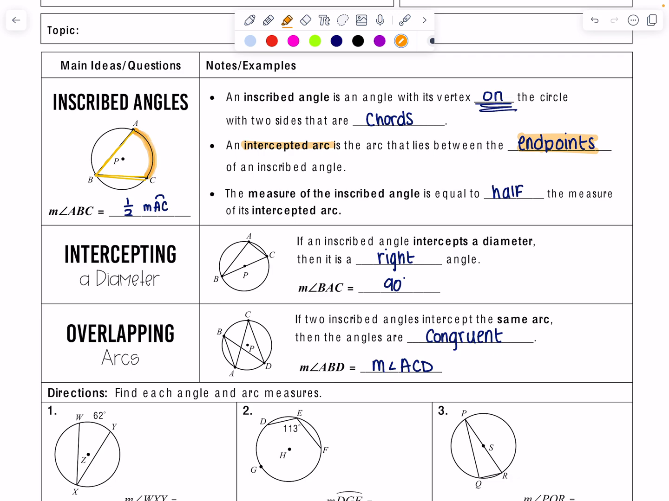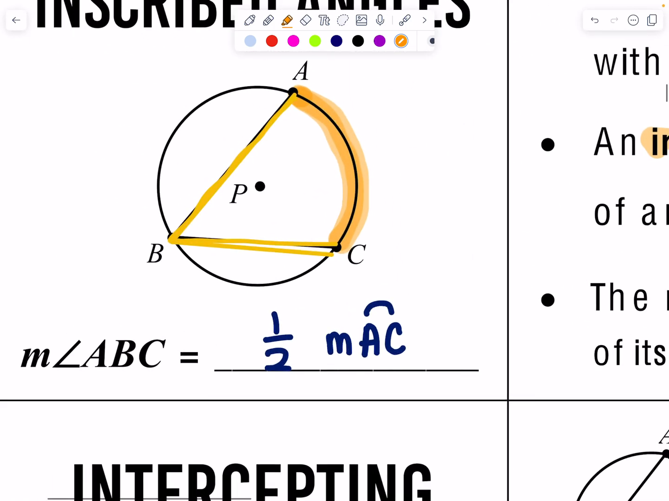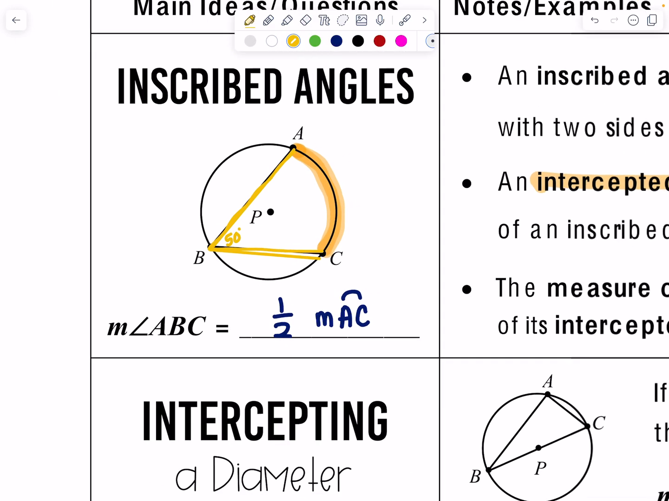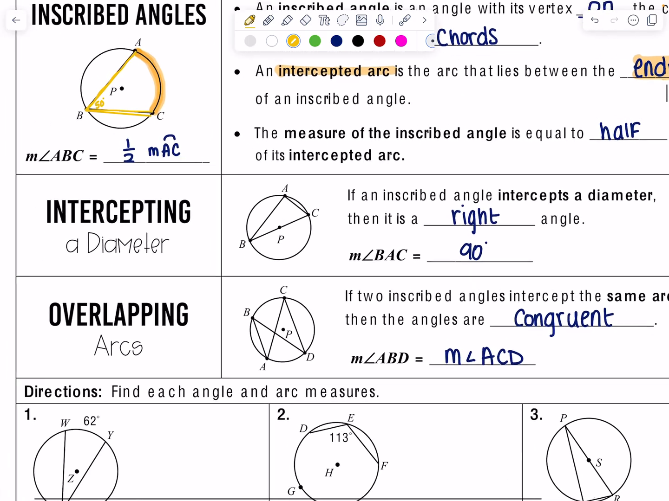Okay. The measure of the inscribed angle is equal to half the measure of its intercepted arc. So looking at that, let's use some numbers. For example, if I was to say that the arc measure here is 100 degrees, then its inscribed angle is half of that, meaning angle ABC would be 50 degrees. This is different than if this angle was from the center, which in that case would be 100 and 100, but since it is inscribed, it is half.